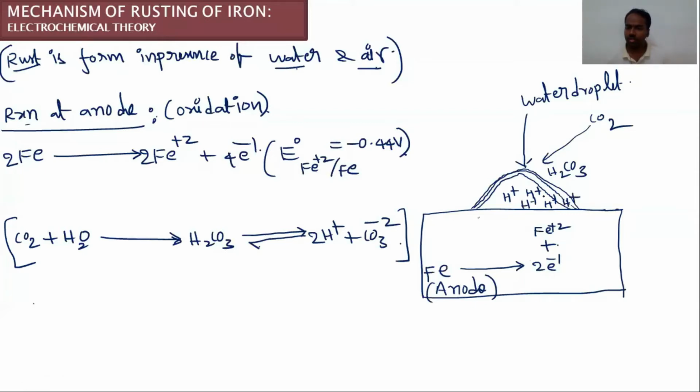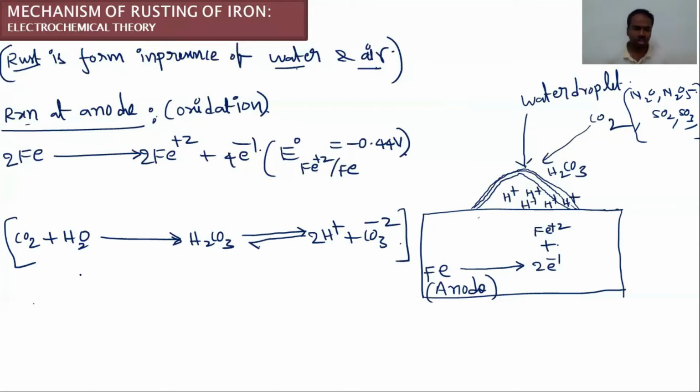Here the H plus will form not only from CO2. Take any non-metal oxides, for example pollutants like SO2, SO3, or nitrogen oxides, N2O, N2O5. Any non-metal oxide can produce H plus ions.